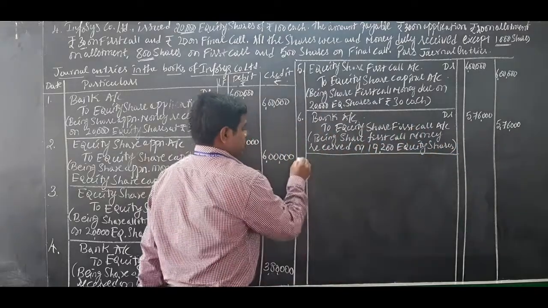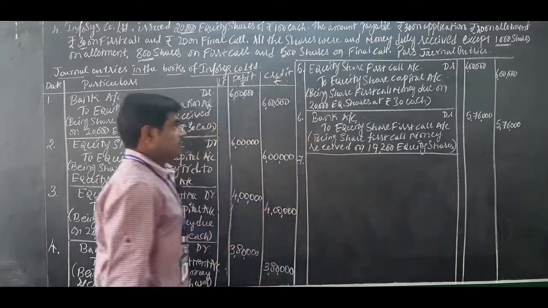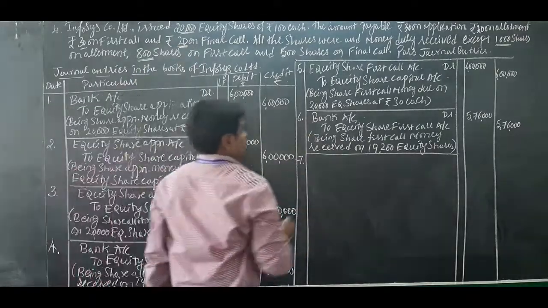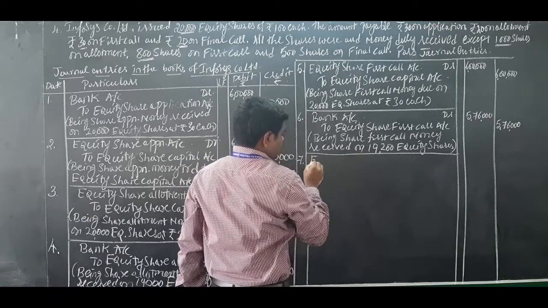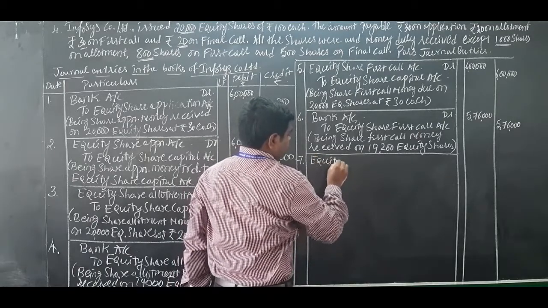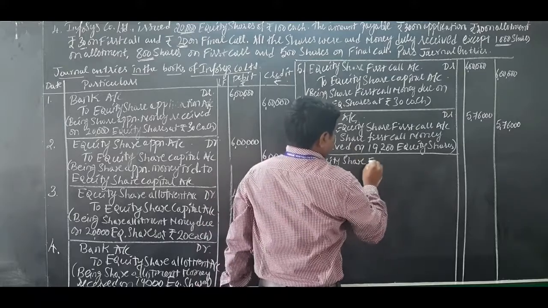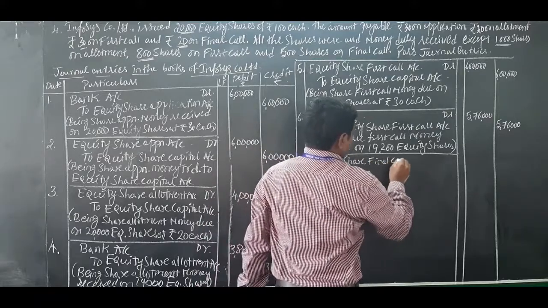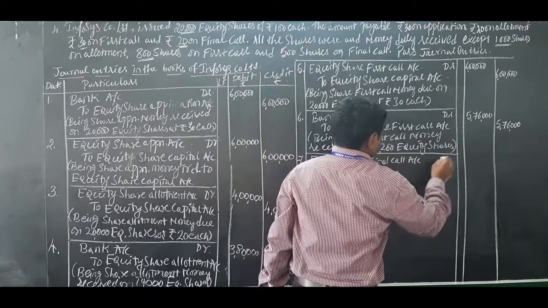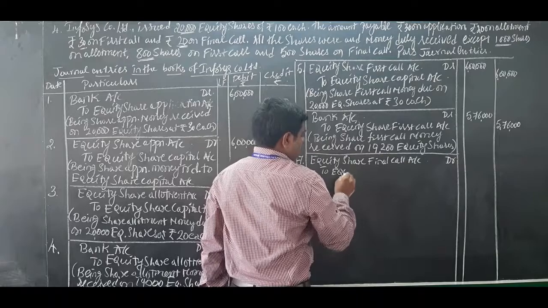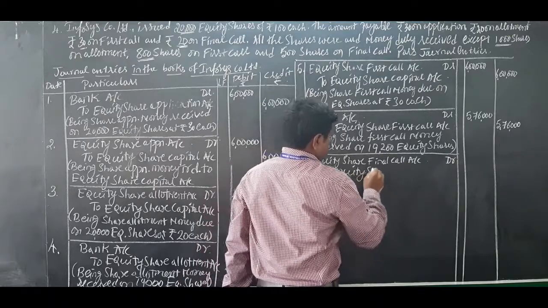Okay, next moving on to the seventh one, final call money due. How much is the final call? 20 rupees. So final call due: equity share final call account debit to equity share capital account.